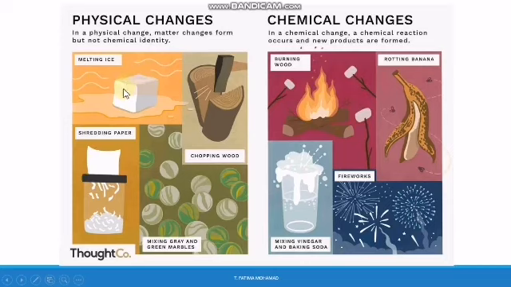The ice when it melts will change from a solid state into a liquid state. When it changes from a solid state to a liquid state, can we reverse it and change the liquid state into a solid state? Yes, by freezing.